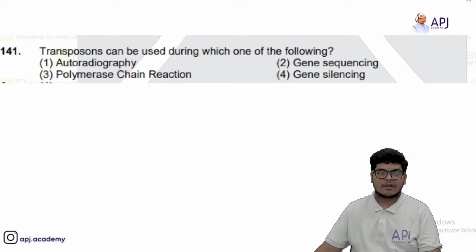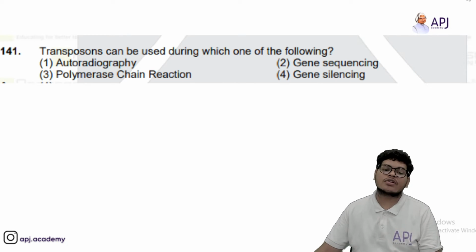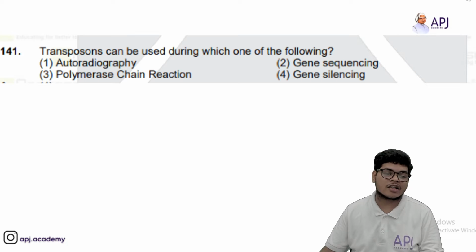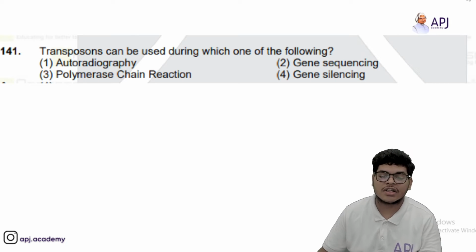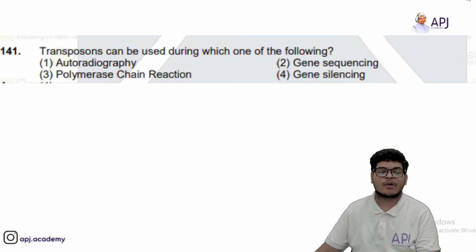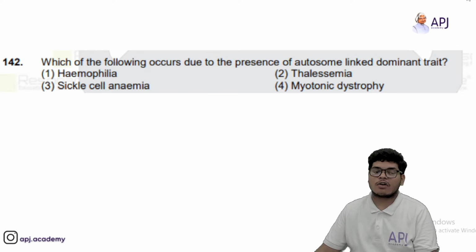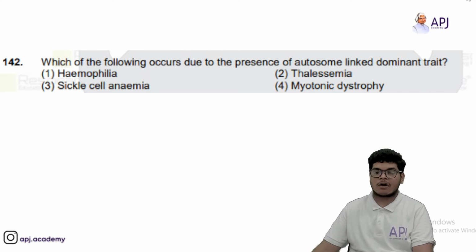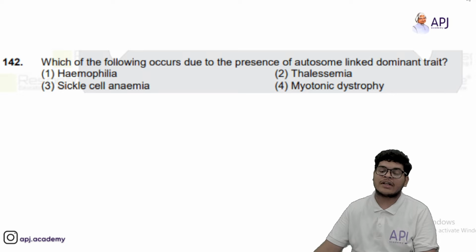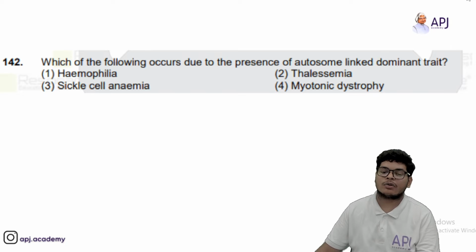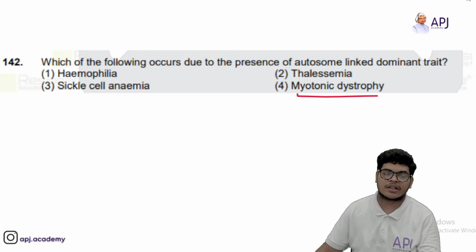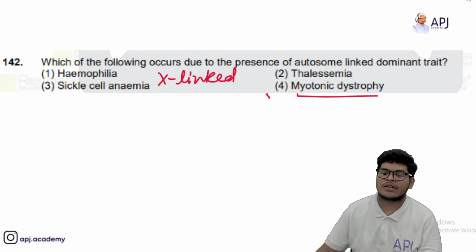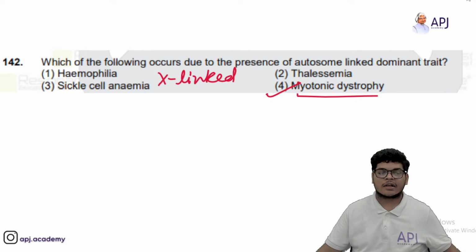Then we have transposons can be used during which one of the following? So transposons can be used during gene silencing, okay, because it silences the gene. Which of the following occurs due to the presence of an autosome linked dominant trait? So an autosome linked dominant trait is basically linked with myotonic dystrophy, whereas these three are X linked. So the fourth option will be correct.